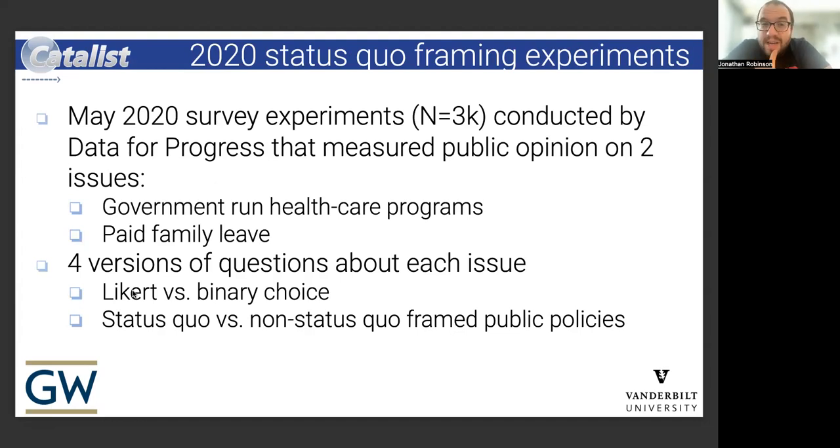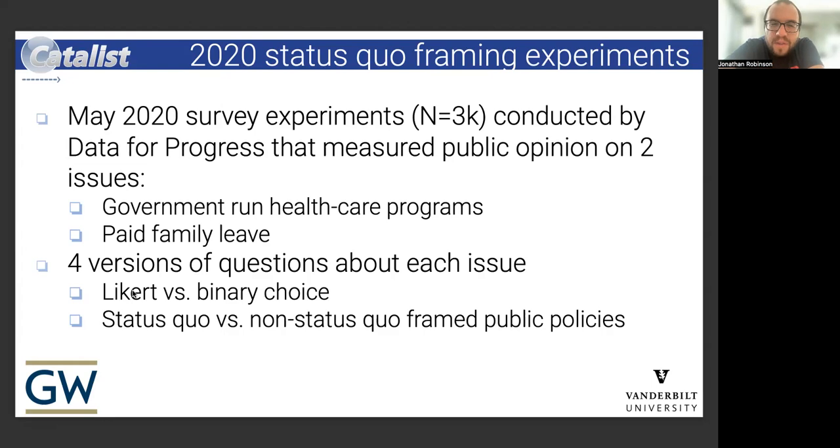In the summer of 2020, they ran a set of survey experiments on two separate issues: government-run healthcare programs like Medicare for All proposals, and paid family leave. They had an interesting design that gave about four versions or treatments of questions about these issues.